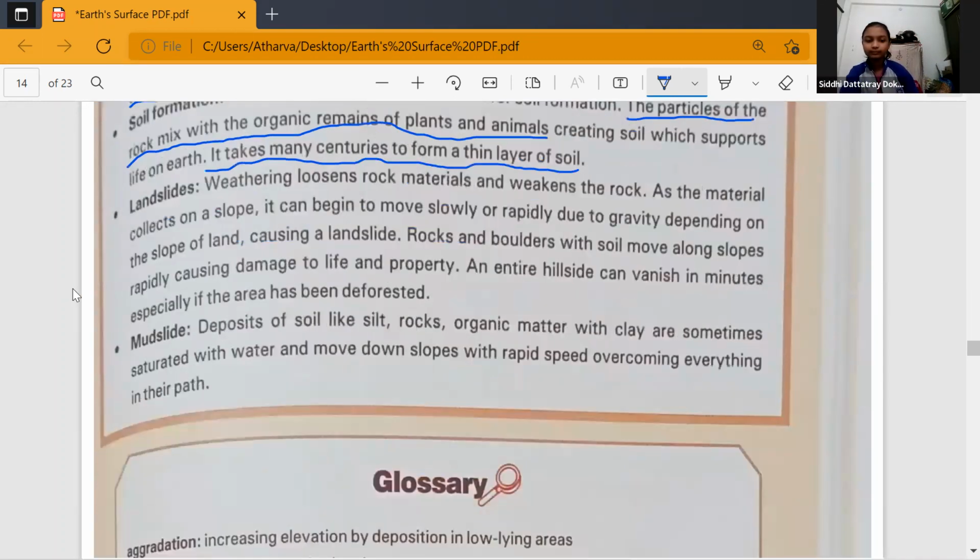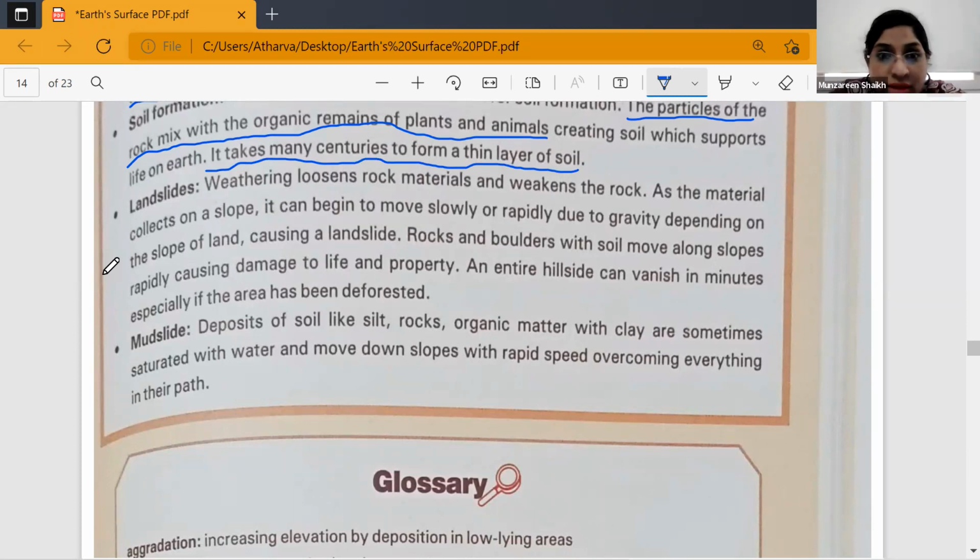Next, weathering loosens rock materials and weakens the rock. So if there is a rock, because of weathering, the rock gets loose and weakened. As the material collects on the slope, it can begin to move slowly or rapidly due to gravity, depending on the slope of the land, causing a landslide. Have you all heard about landslides? Have you all seen landslides? Yeah, very good, Mishti, for replying.